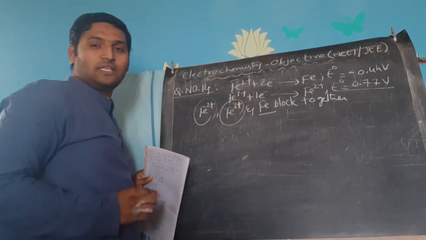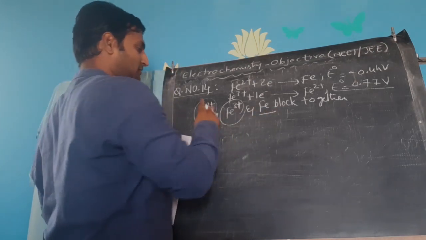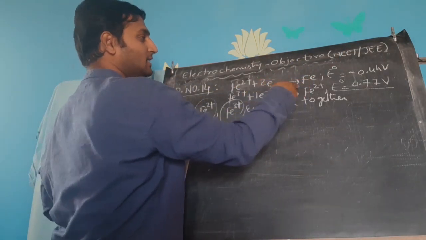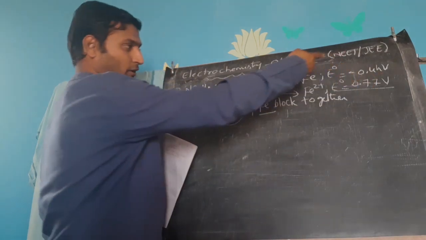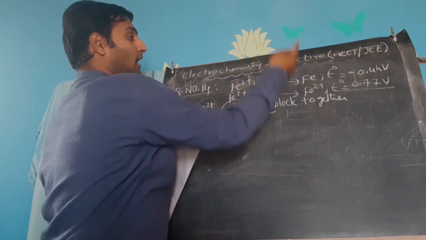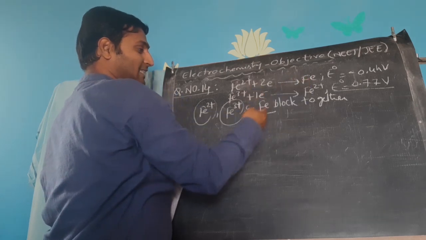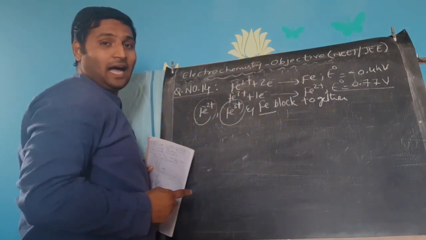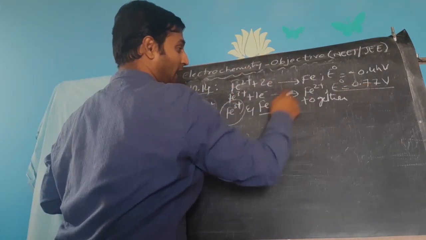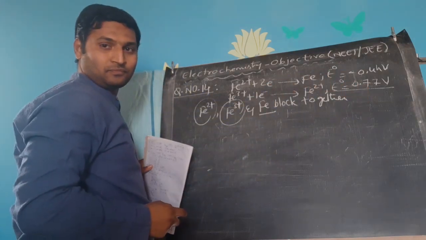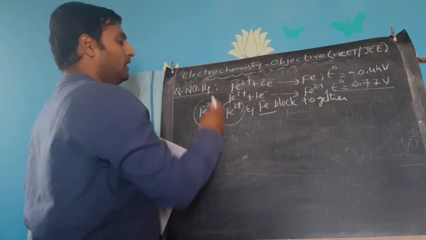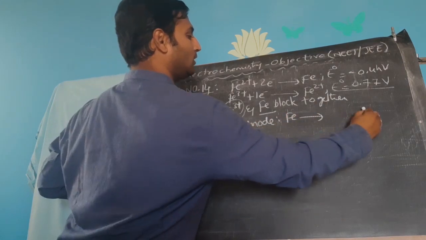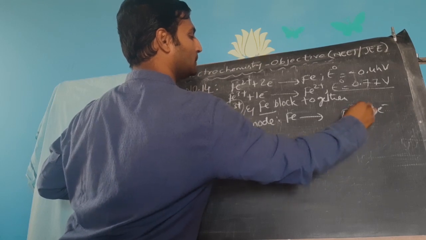Then the other participant would obviously be iron block. So here what happens if this reaction happens? Now for iron to become ferrous, the electrode potential is minus 0.44 volts. That means iron can undergo oxidation in the presence of ferric ions, and ferric ions can undergo reduction in the place of iron, because reduction potential for ferric to become ferrous is more. Understand? That's why here the anodic reaction will be iron losing 2 electrons and becoming ferrous.